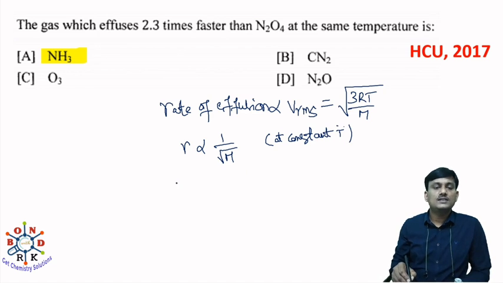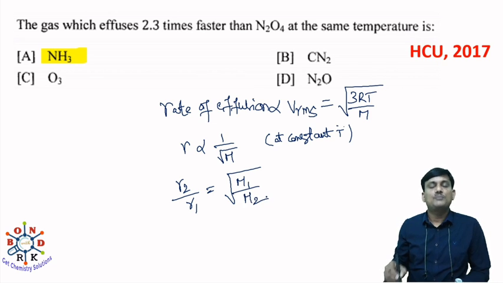From this you can write R2 by R1 is equal to root over M1 by M2.